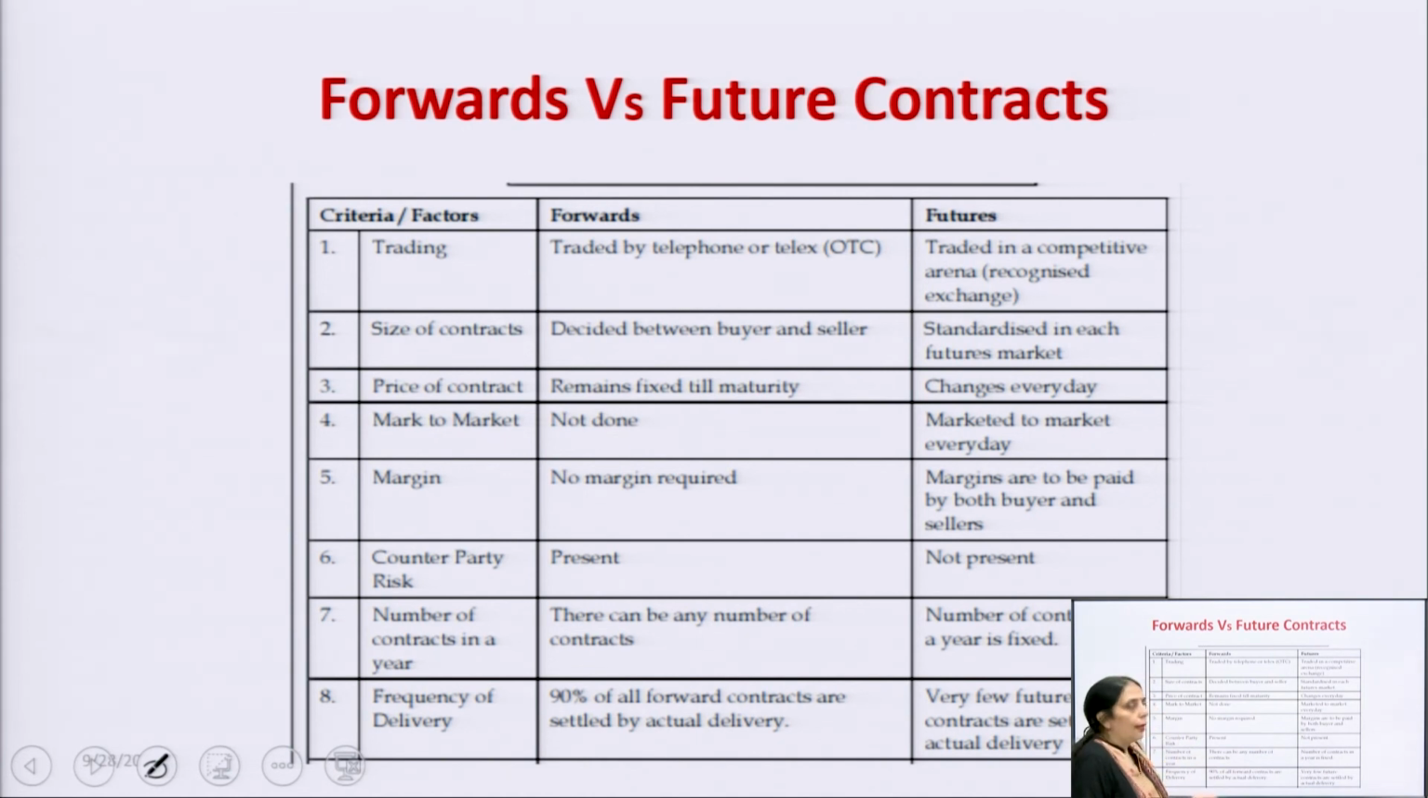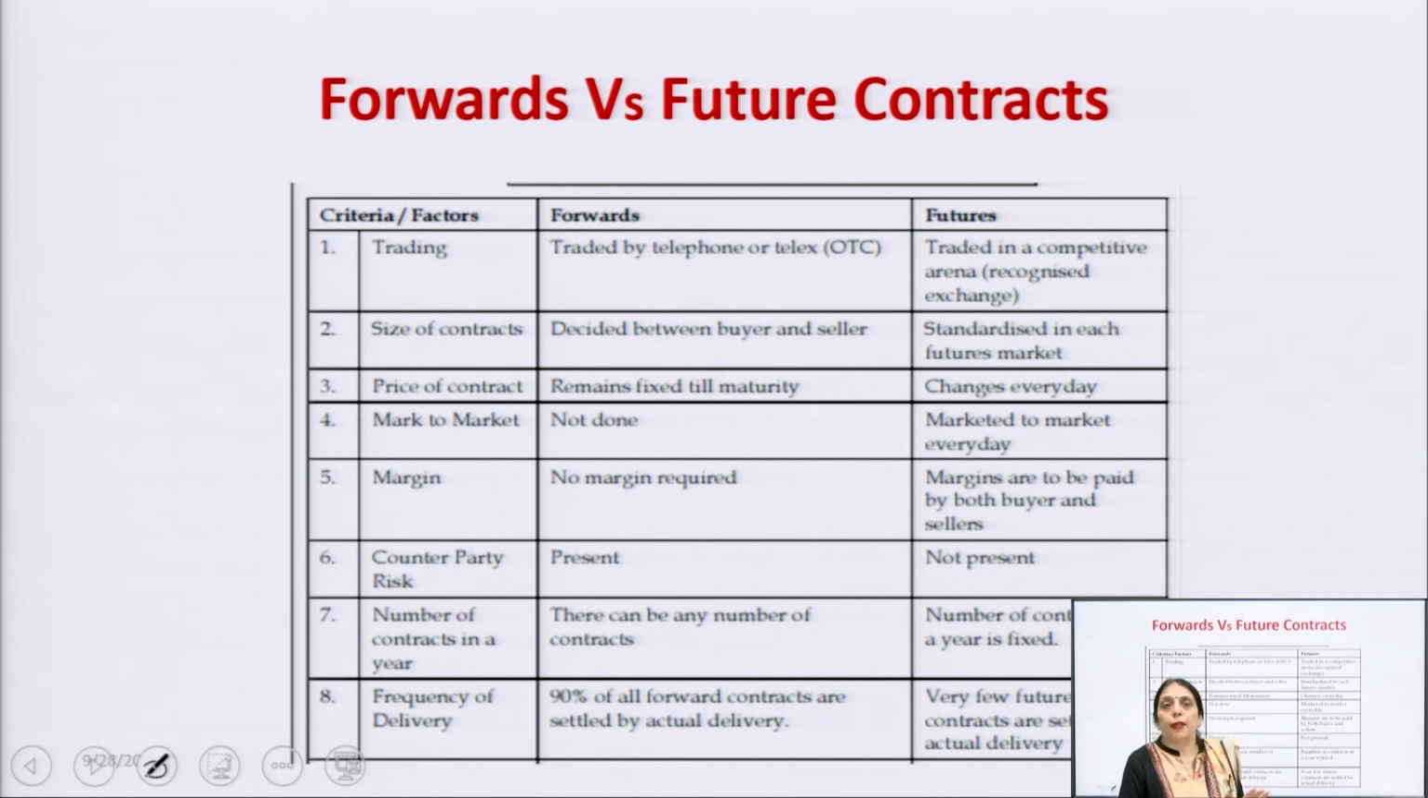Then margin. In the case of forward contracts, there is no need to pay any margin amount, because at the time when the forward contract is formed, there is no need to pay any cost. It is paid at the time when the delivery takes place. But in the case of futures, you have to pay the margin. There are different kinds of margin: initial margin, variation margin, maintenance margin. In this question, in the simple form, we can say you have to pay the initial margin first.